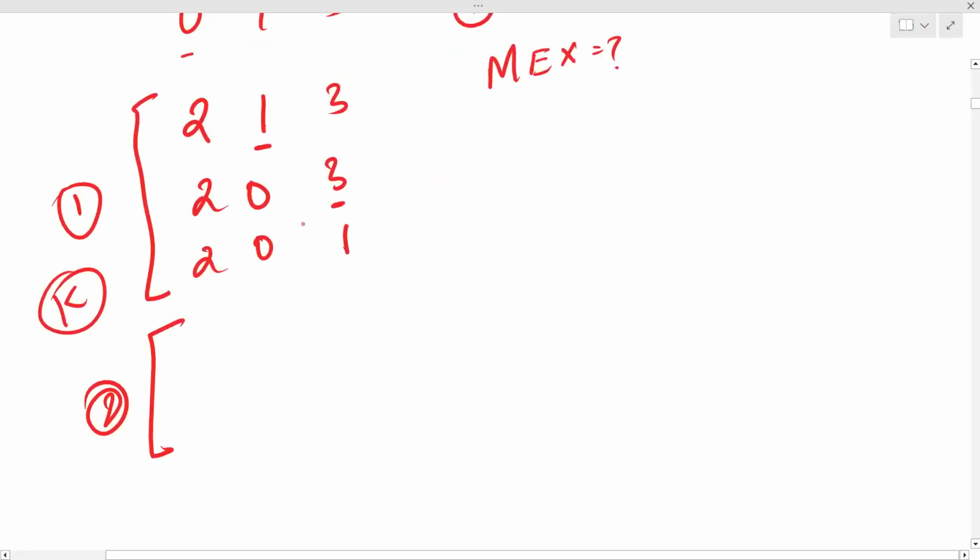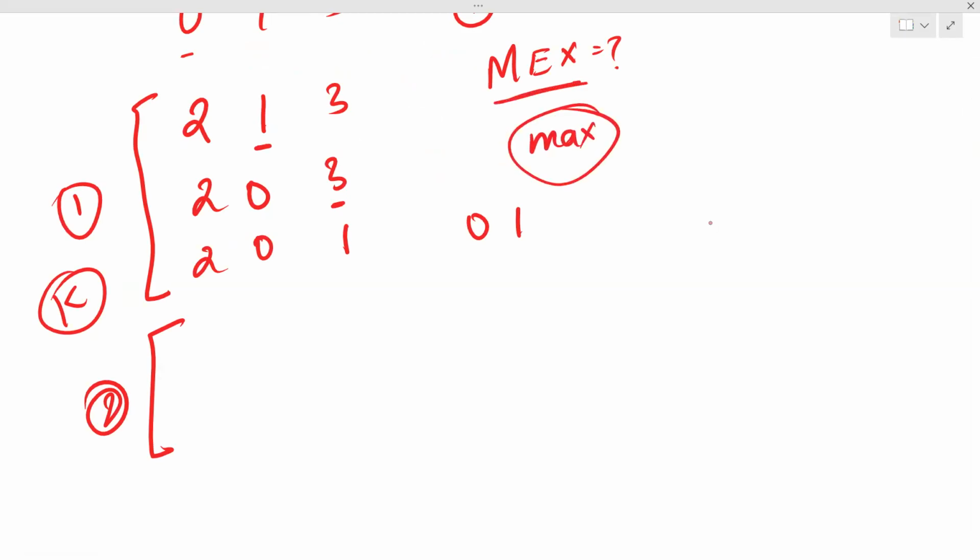So let's look at what actually happened when we had 0, 1, 3. Mex is the minimum excluded non-negative integer.